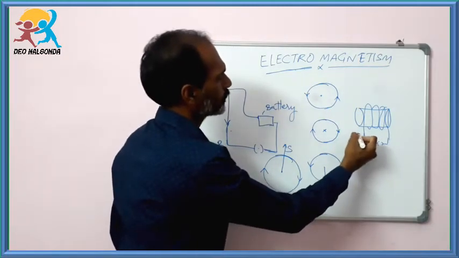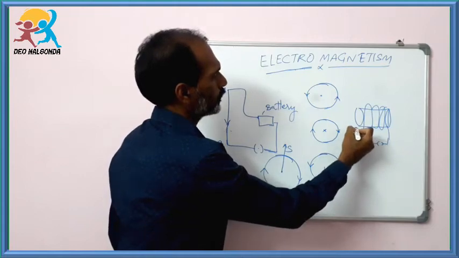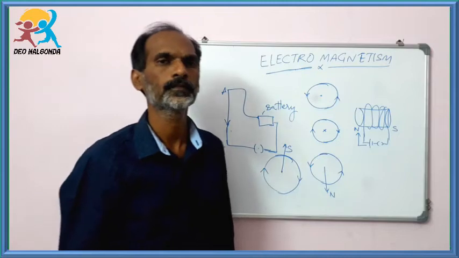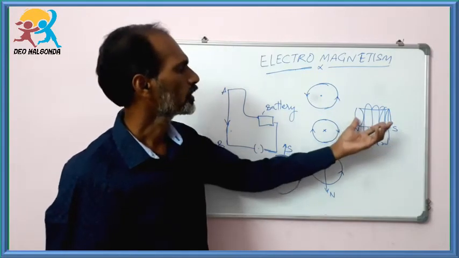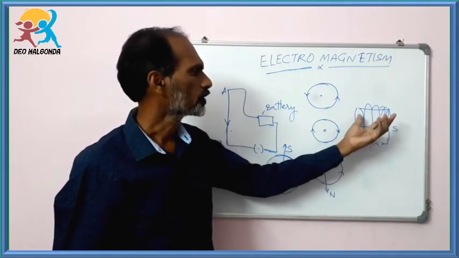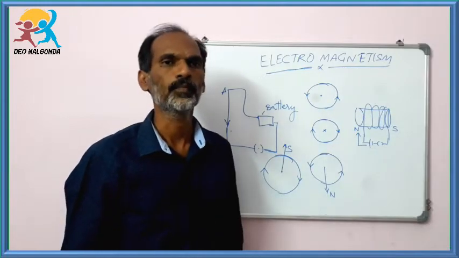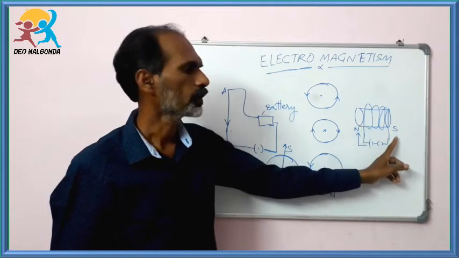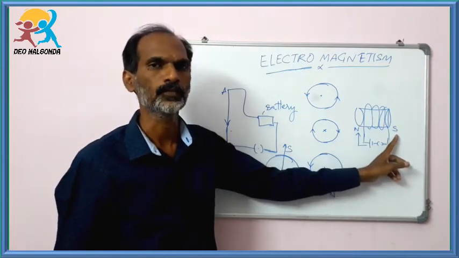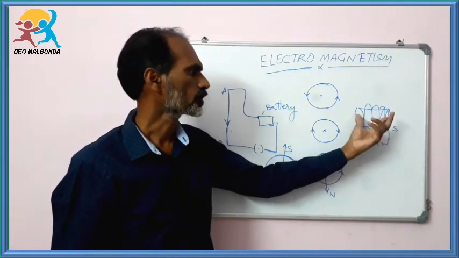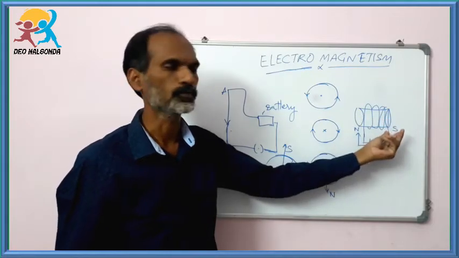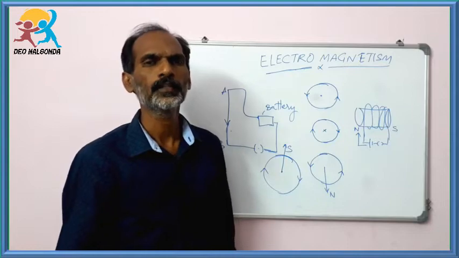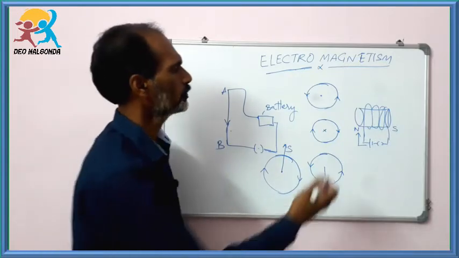When the electric current travels, a north pole is produced here and a south pole is produced here. Then we can say that the solenoid behaves like a bar magnet, because one end of the solenoid behaves like a north pole and the other end behaves like a south pole. As the solenoid has a north pole and a south pole, it behaves like a bar magnet.